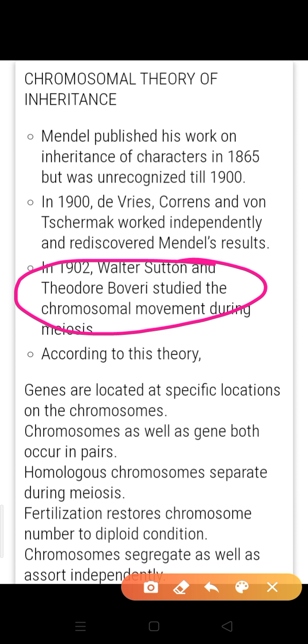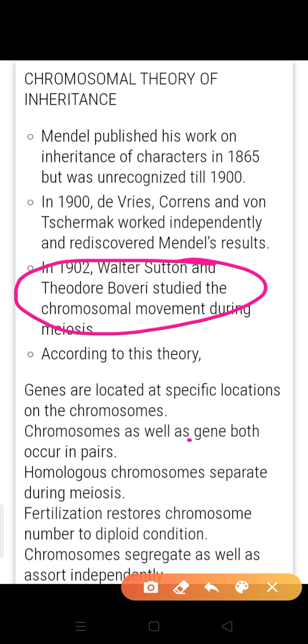Only through the gametes can information be passed from one generation to the next. And all these genes are located at specific locations on the chromosome. Genes are located in chromosomes.